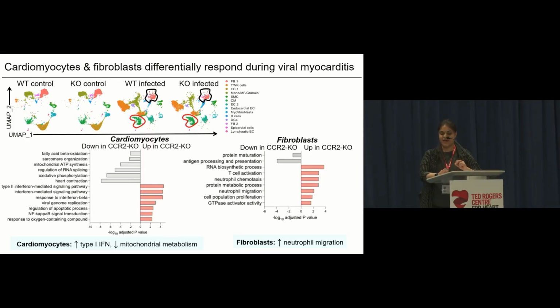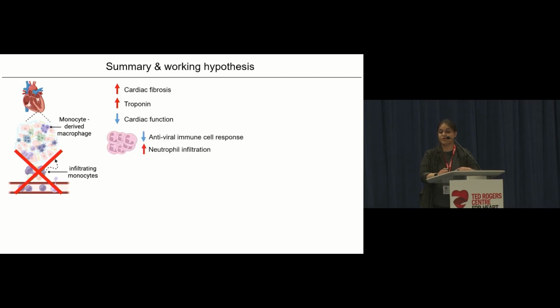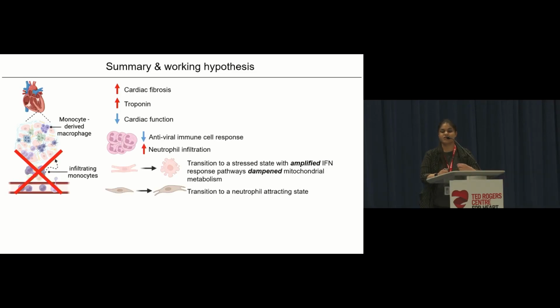I just want to recap what I've shared with you all today, which is that in viral myocarditis, we have a huge wave of monocyte-derived macrophages that enter the heart. And we can inhibit this infiltration in CCR2 knockout mice, and then we see increased cardiac injury and reduced cardiac function. We see altered antiviral cellular responses and increased neutrophils. Cardiomyocytes transition to a stress state with amplified interferon responses and reduced mitochondrial metabolism, whereas fibroblasts transition to a neutrophil attracting state.